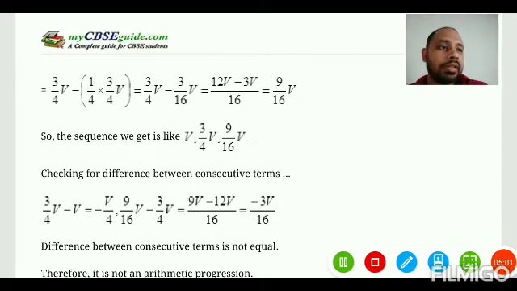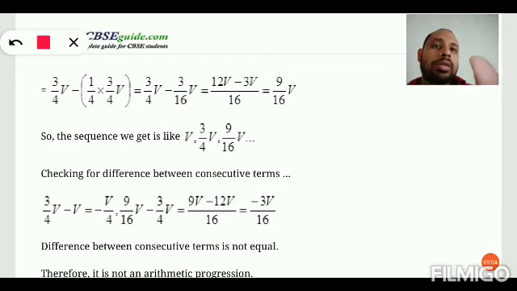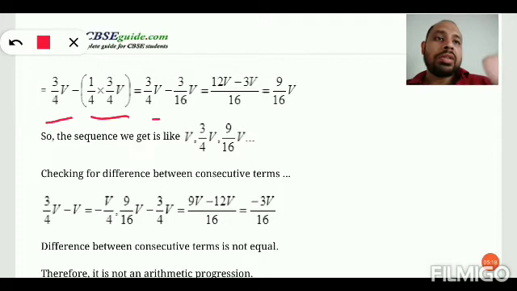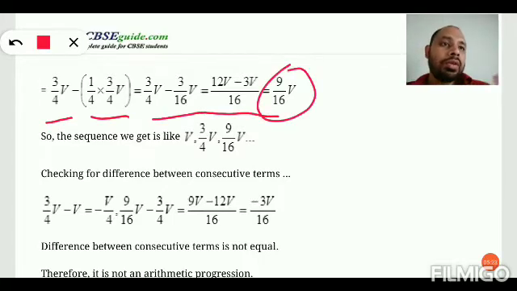That means now here it has only 3/4 V of volume. Now we are removing 1/4 of this 3/4 V. Therefore the new volume will be, after solving this one, you will get the new volume as 9/16 V. Therefore initially it has V volume, फर्स्ट केस किया तो 3/4 V, फिर से जब हमने रिमूव किया तो 9/16 V. Right? Now we have to check whether they contain a common difference or not.